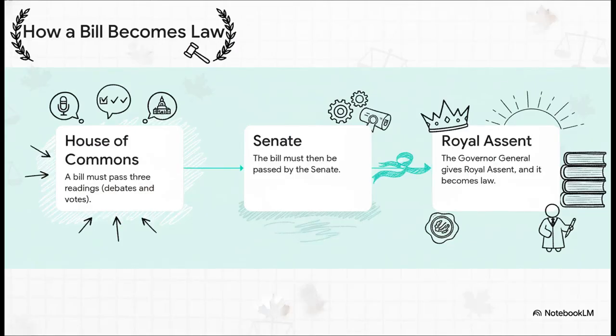So where do our laws actually come from? Well, a proposed law starts its life as something called a bill. It begins in the House of Commons, where it has to go through 3 separate debates and votes. If it passes there, it moves on to the Senate for more debate and approval. And once both houses have agreed on it, it gets what's called royal assent from the Governor General. And poof, it's officially a law.